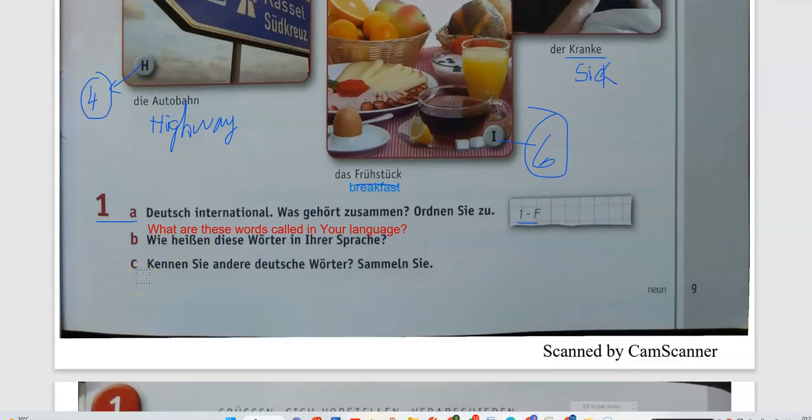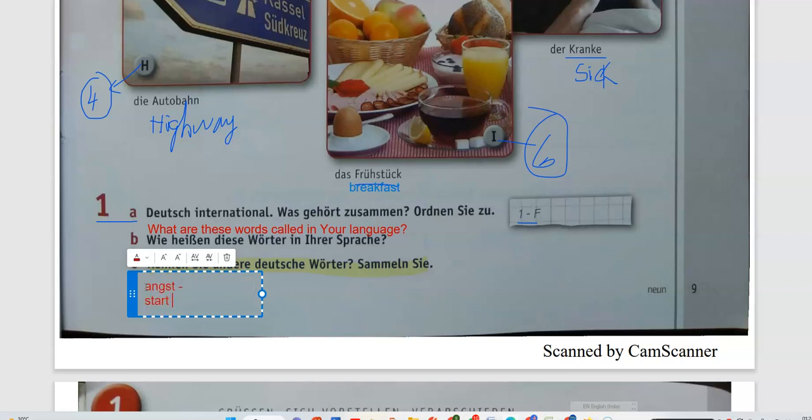And then the C is, kennen Sie andere deutsche Wörter? So they are asking us, do you know any other German words? We can go with Angst, which is also used in English. It is a little bit like anxiety or fear. Also we have other words we already use.